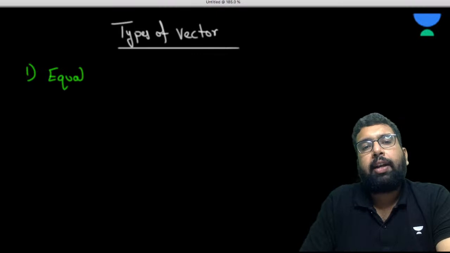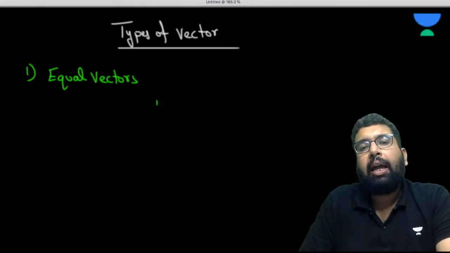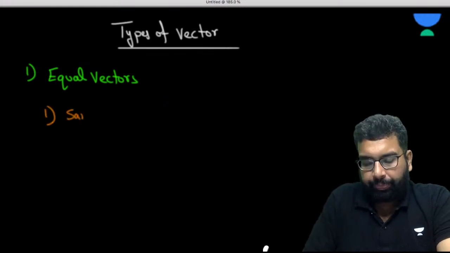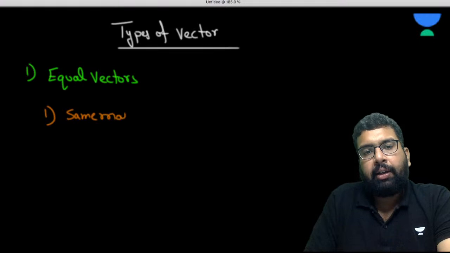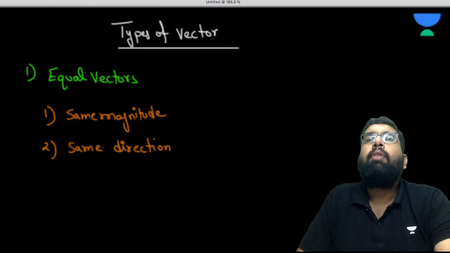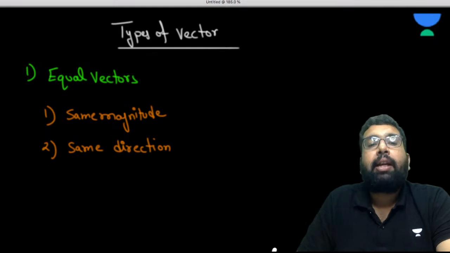There is the equal vector. If two vectors are equal, they must have the same magnitude. A vector is given by magnitude and direction, so they must have the same direction.